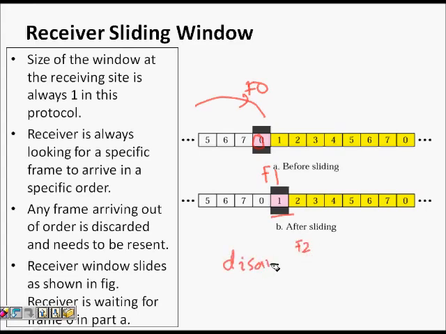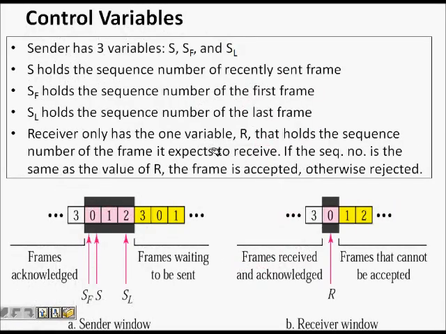Okay, now we have some control variables, because this is a picturization and I need to implement it on a computer. So we have some control variables, SF, SL and S. What are they? S is the sequence number of the recently sent packet. S is 0 means I have just sent the packet with sequence number 0.